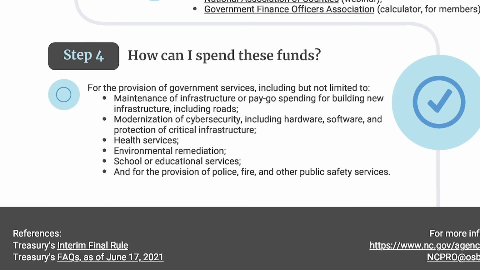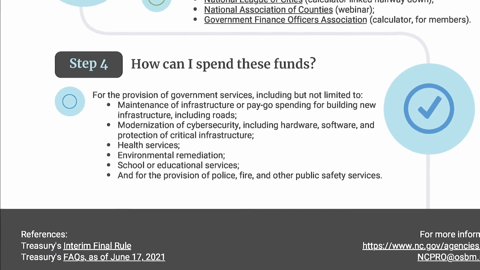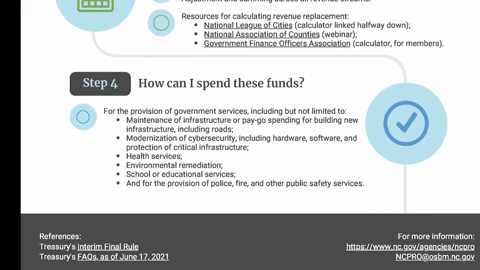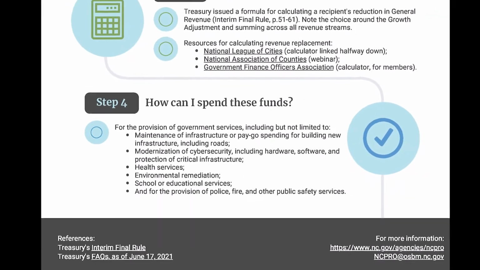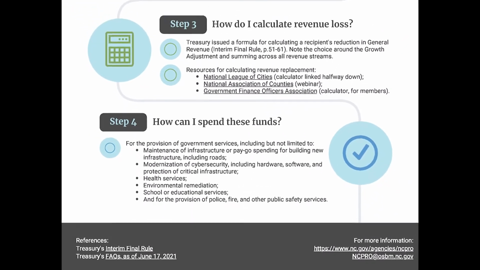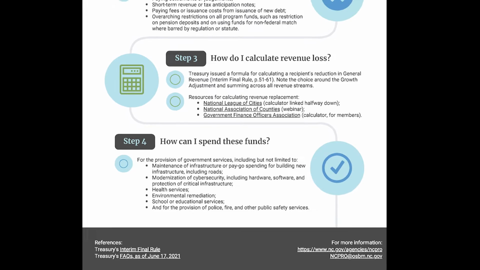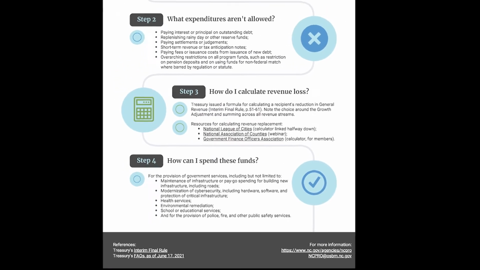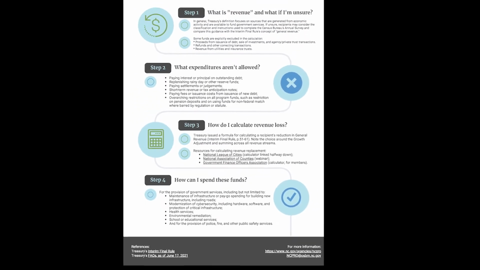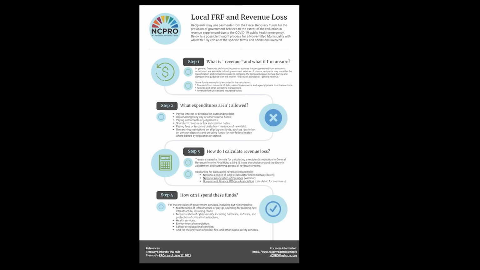the provision of fire, police, and safety services. Now, what all of these areas kind of encapsulate, from what we can tell, is the U.S. Treasury is saying that you can use this lost revenue to cover some of those basic services that government entities provide. So whenever you're looking at it from a general frame, look at it from that standpoint instead of just it is funds that can be used towards anything.